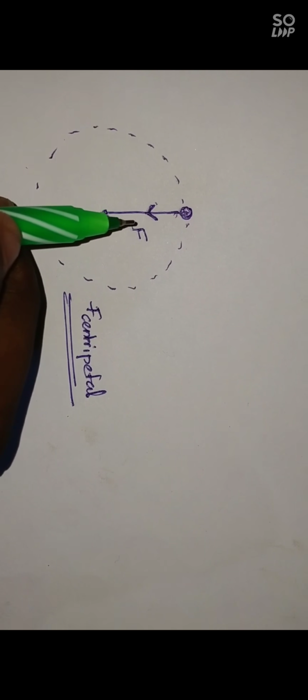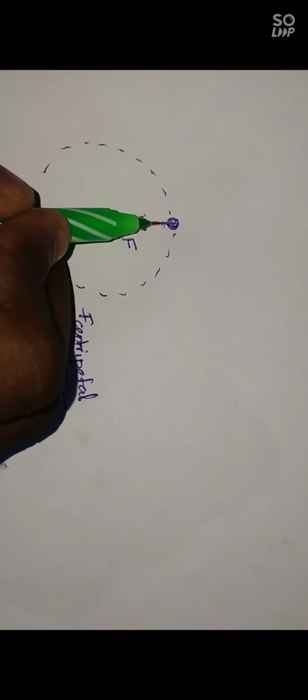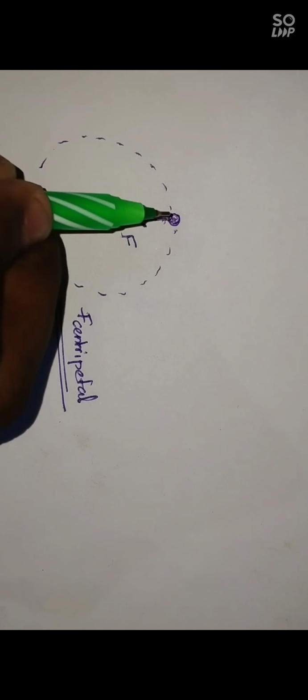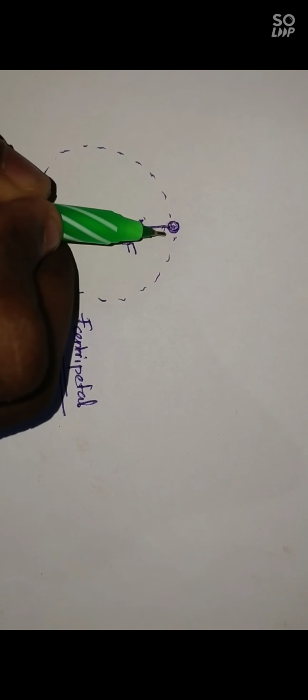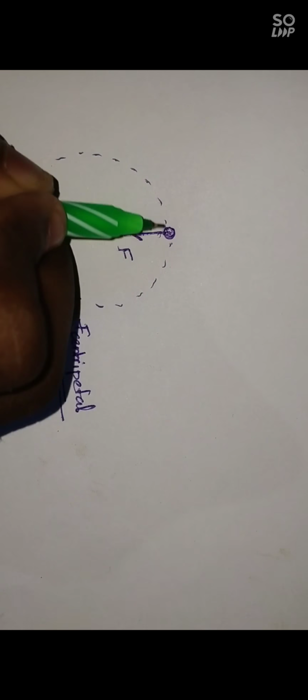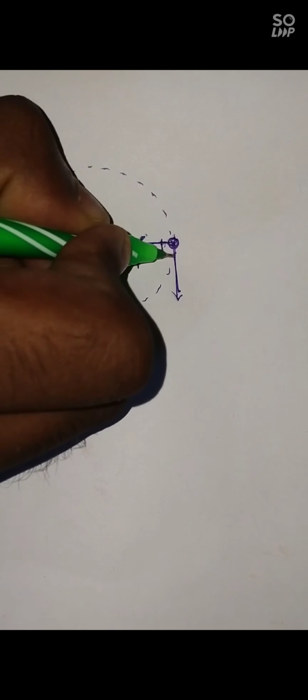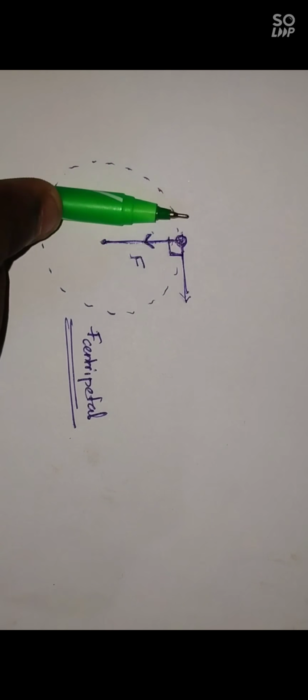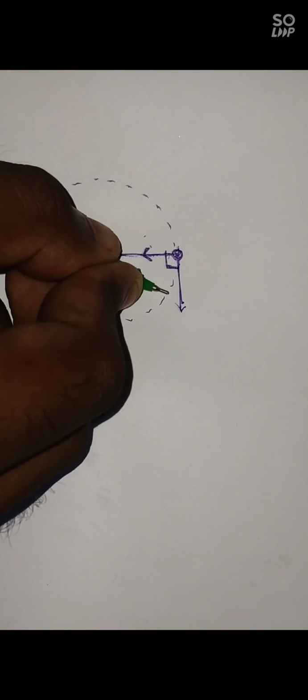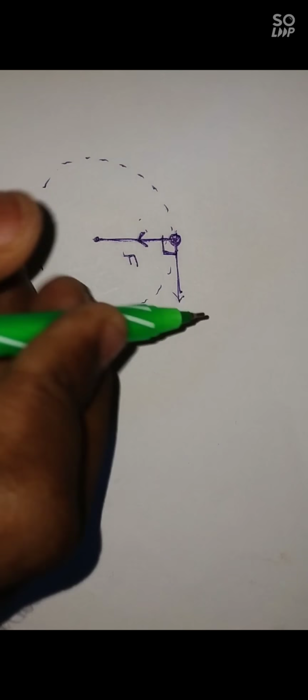So students, you must understand one thing from this. Whenever the force acts towards the center and the body executes circular motion, the displacement will always be tangential to the body. Tangential means at 90 degrees. That means displacement should be 90 degrees with the force. At each second, the body executes a 90 degree displacement from the force.